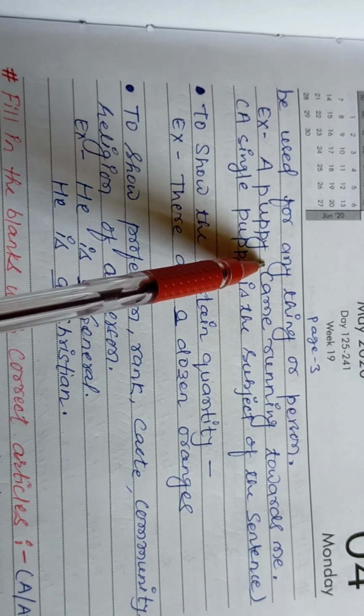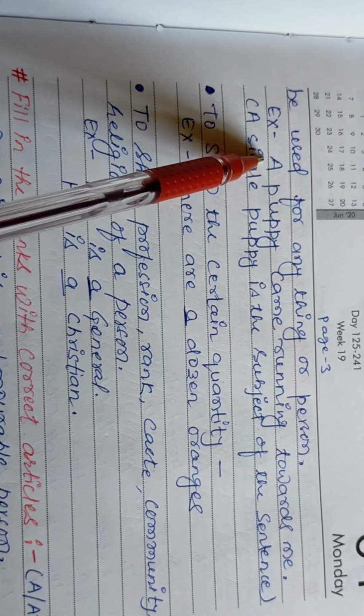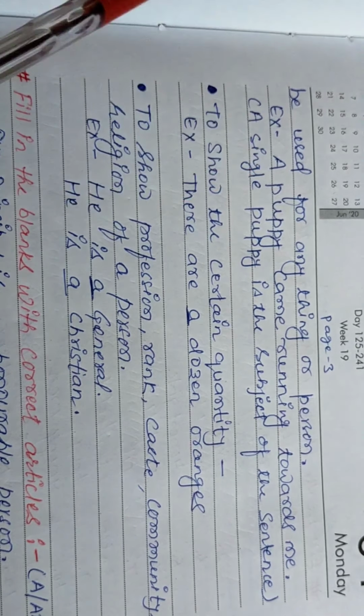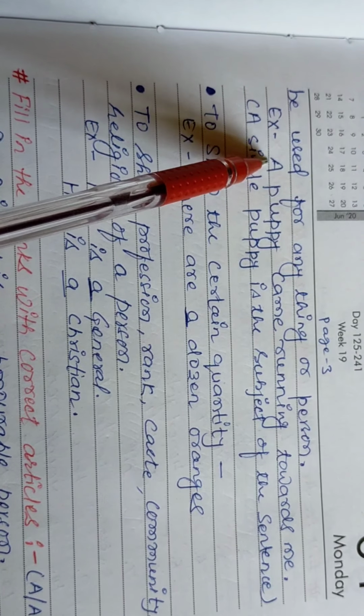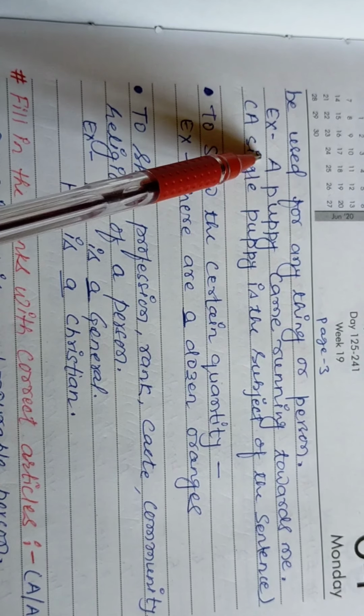We are not aware of this puppy, that's why we use a here. And a and an depend, as we know very well from the last explanation, on what? They depend on the sound of this subject. Okay, that's why we use a here.